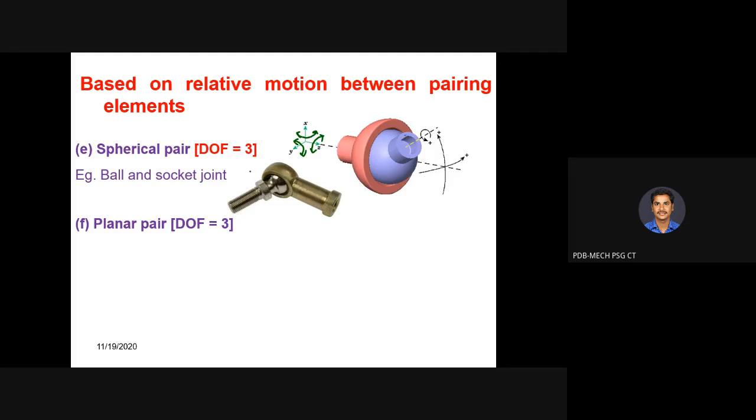So this can rotate in all 3 degrees, it can rotate about its own axis and about the other axes as well. But linear motions are definitely prevented. So only 3 rotational motions, if there are only 3 rotational motions, then it is called as spherical pair. Then the last classification in the relative motion between pairing elements is called planar pair.